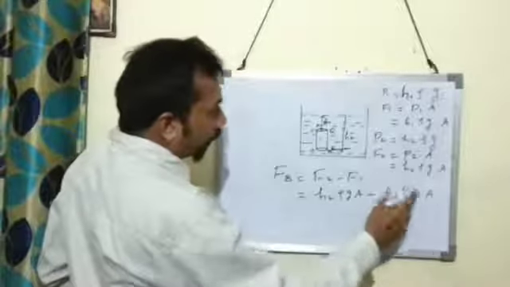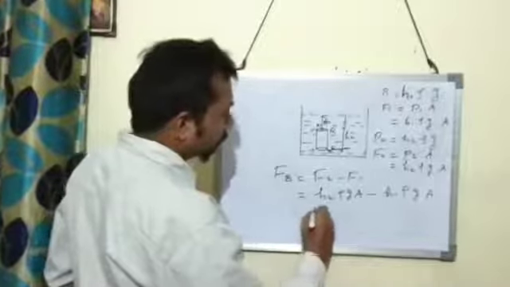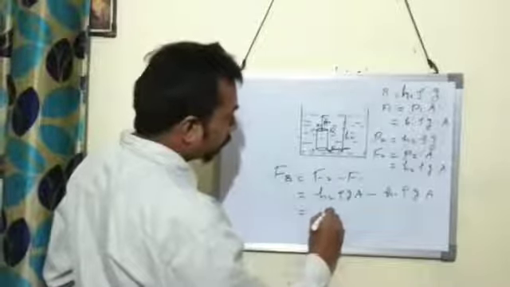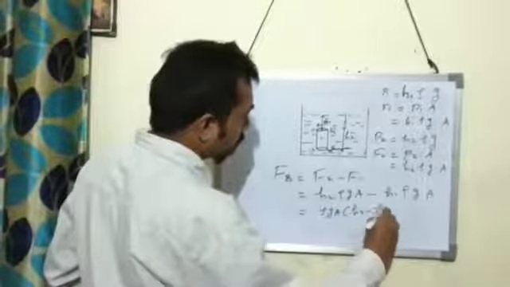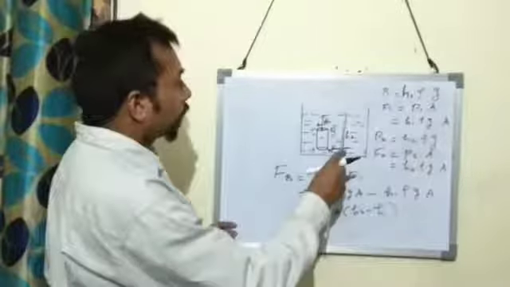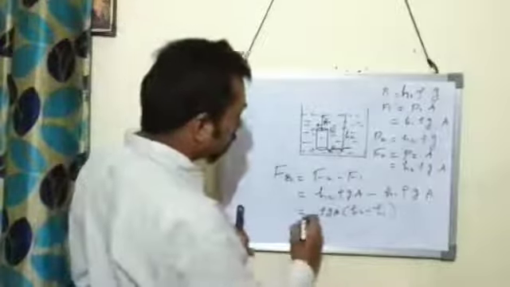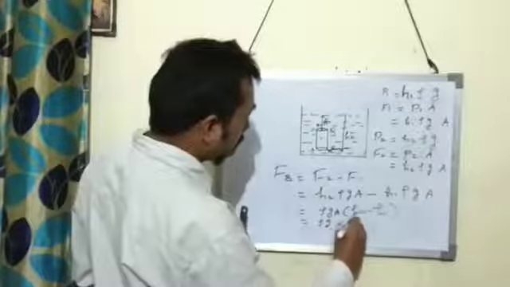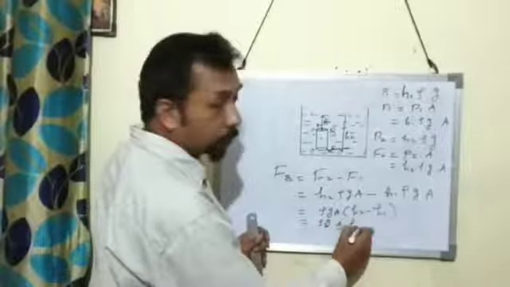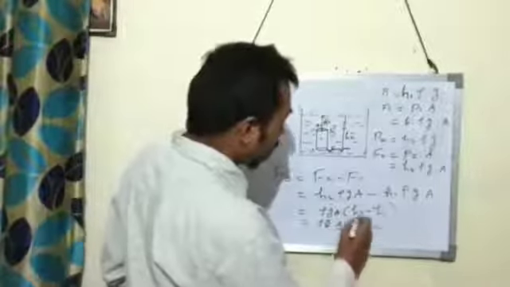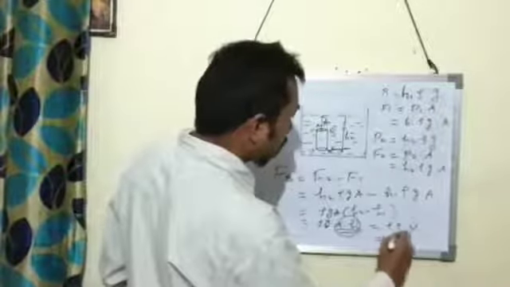Then we take the common terms outside, so we get A rho G into H2 minus H1. H2 minus H1 is the height of the cylinder. Then we get A rho G into A into height. Area of cross section into height is called volume. So in place of area of cross section into height we write volume, and we get this formula V rho G.